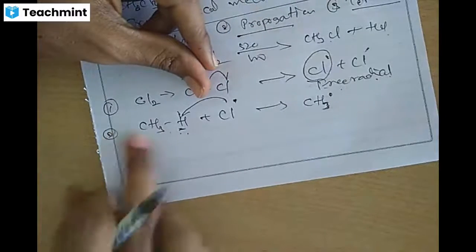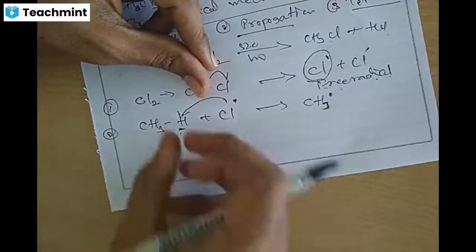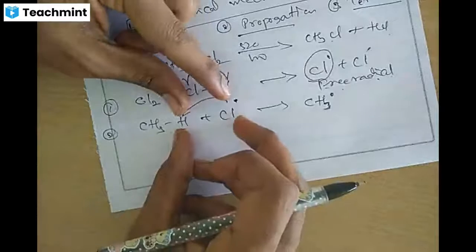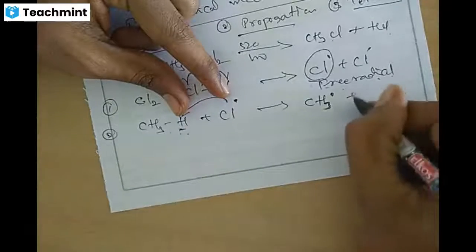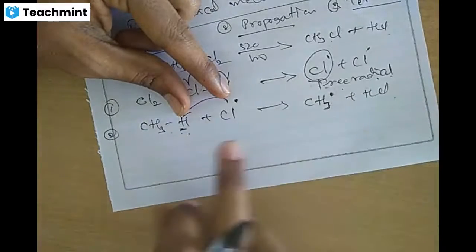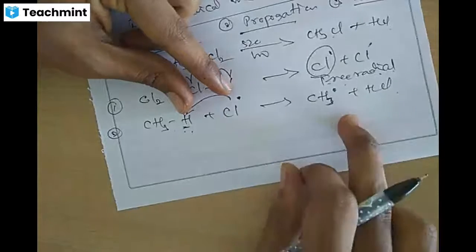One electron is taken by the chlorine with the hydrogen, forming HCl. So it forms a CH3 radical.